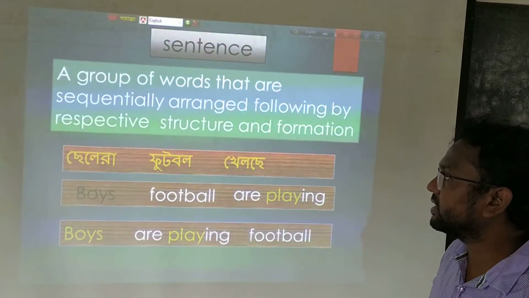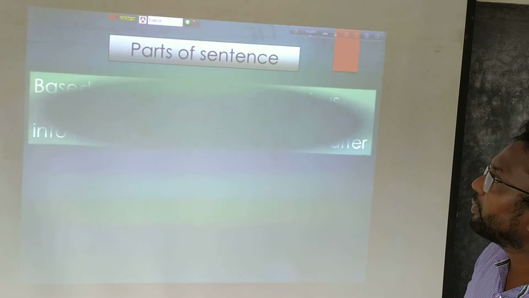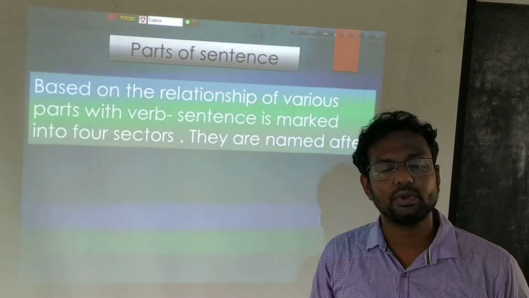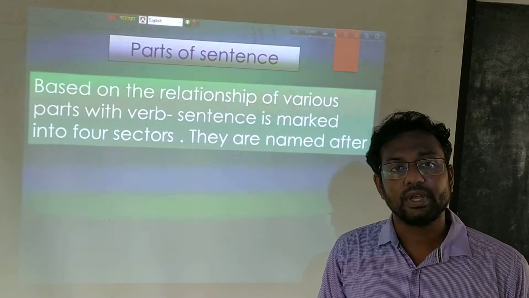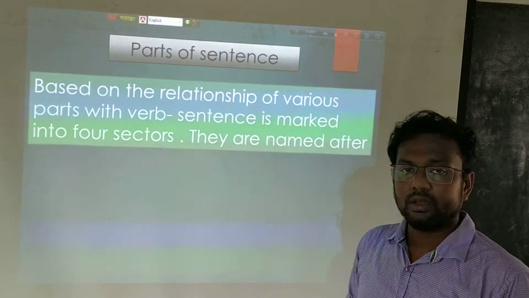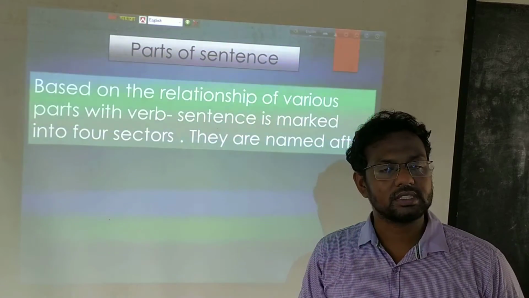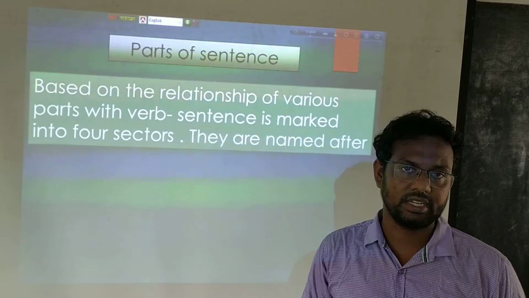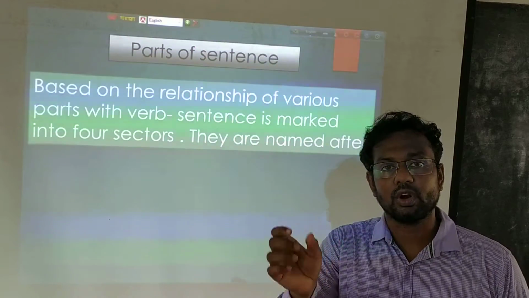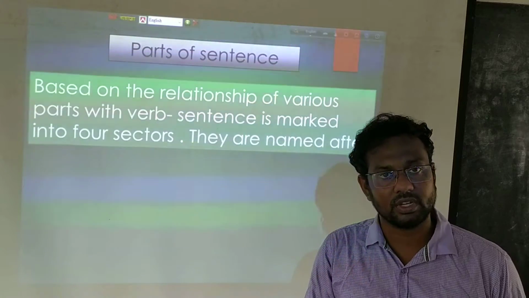Now we will try to understand the various parts of a sentence. That means we will try to understand various sectors of a sentence. Here, parts do not mean every word of the sentence. Whenever we try to understand parts, every word of the sentence will be categorized into 8 parts.